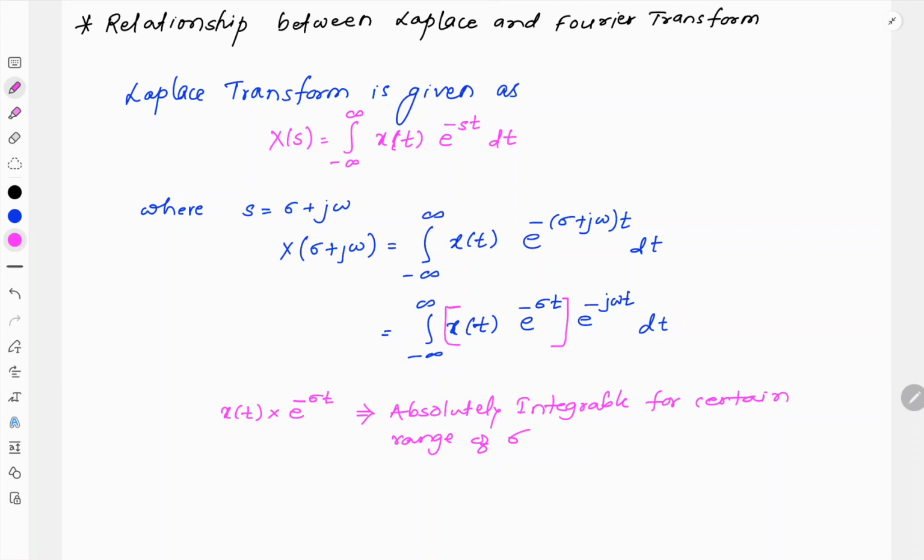Now this X of sigma plus j omega equation, we need to convert this equation into a Fourier equation.